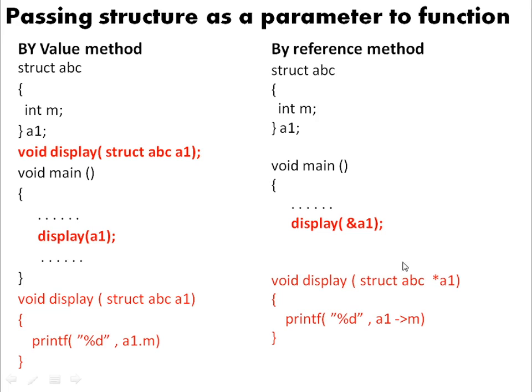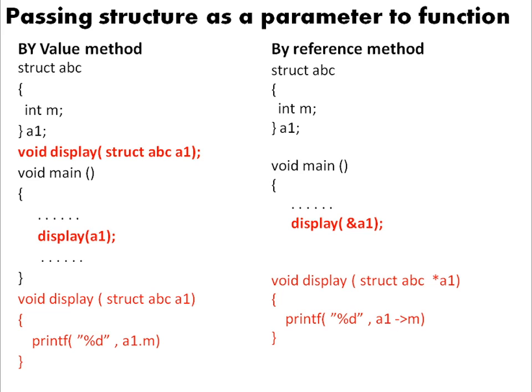Now what difference does it make with a variable and a structure pointer? With a variable, I can access the members through a dot operator, whereas with a pointer, I need to use an arrow operator. An arrow operator is nothing but a combination of two symbols, a hyphen followed by greater than. I am going to have a1 arrow m.